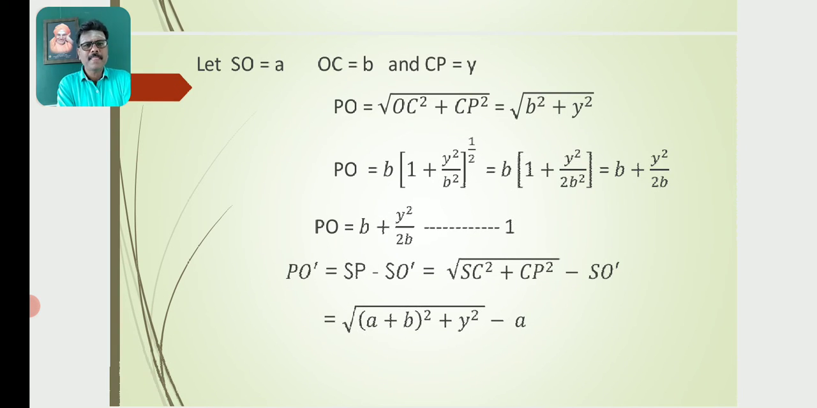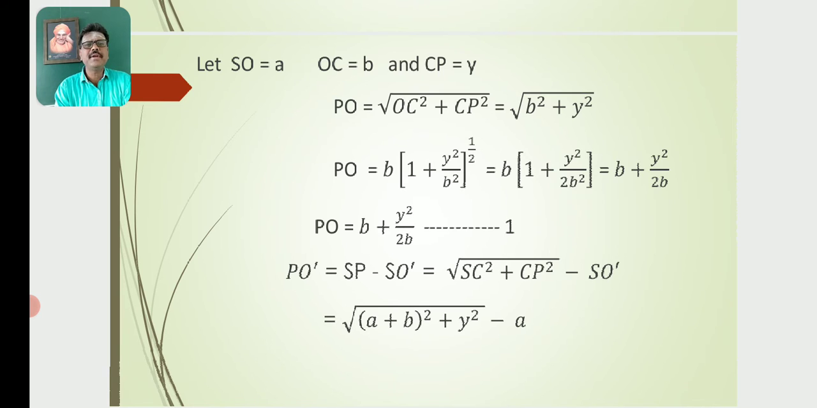So from the diagram, let SO be equal to A, that means the distance between the obstacle and the source, and OC be equal to B, the distance between the obstacle and the screen, and CP be equal to Y, the position of the point on the screen from the center C. So from the triangle POC, PO is equal to root of OC square plus CP square, which is equal to root of B square plus Y square.